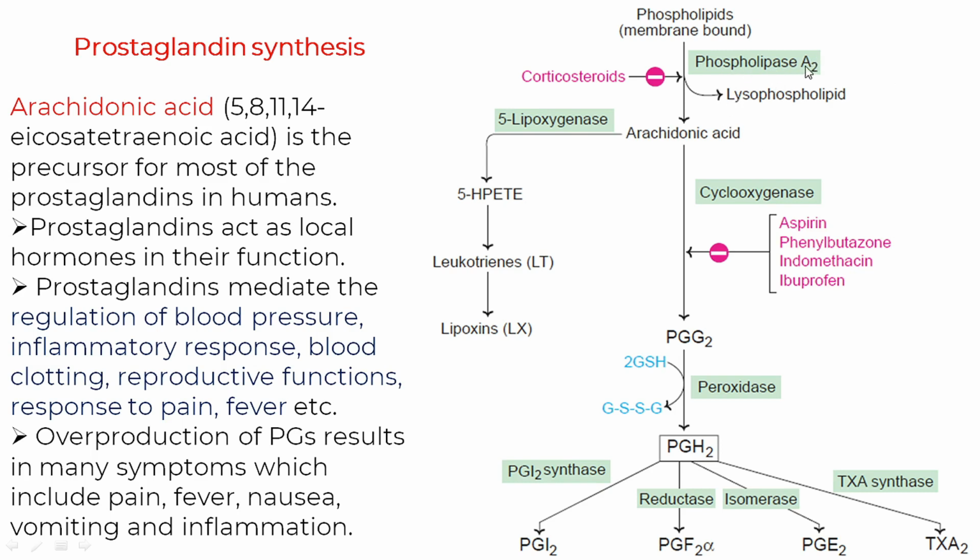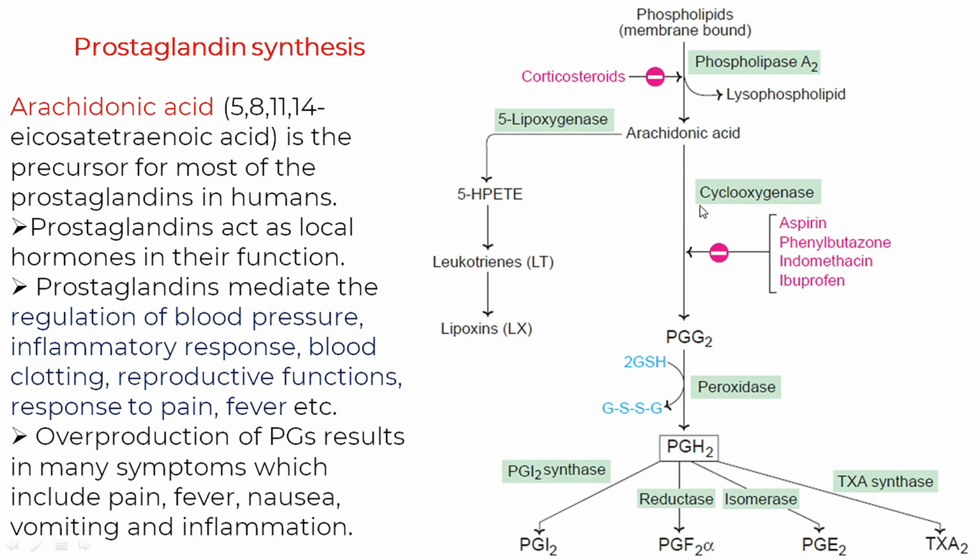Note that this phospholipase A2 can be inhibited by corticosteroids. In the normal cycle, arachidonic acid is synthesized, and it can either go to the LOX pathway to form leukotrienes and lipoxins, or to the COX pathway to synthesize prostaglandins.